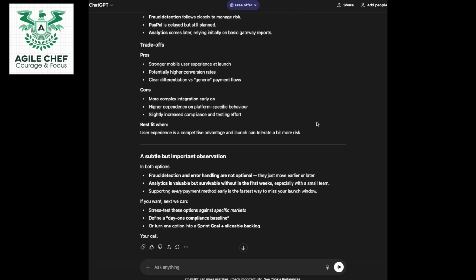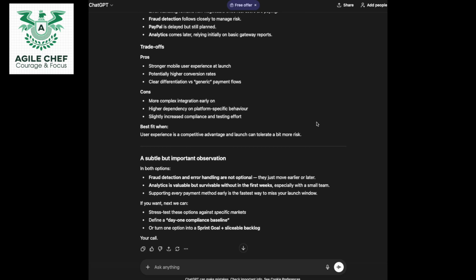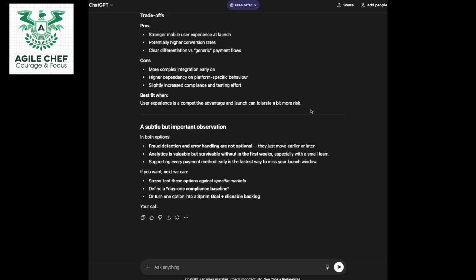Fantastic. And again, it's suggested some trade-offs in terms of pros and cons, and a subtle but important observation. In both options, fraud detection and error handling are not optional. They just move earlier or later. Okay, analytics is valuable but survivable without in the first weeks.